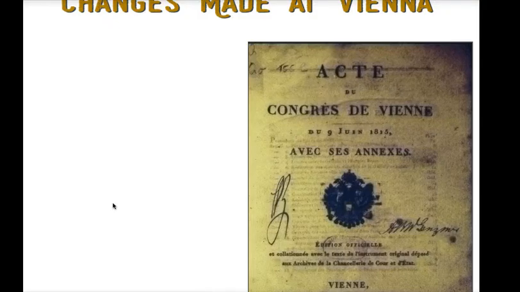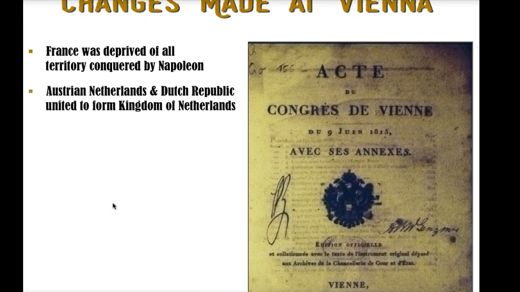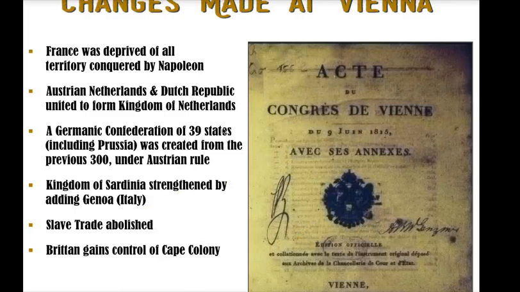So some changes that were made at the Congress of Vienna: all the French territory that Napoleon had conquered was taken away. Another thing that was done is they took this area, which today has Belgium and the Netherlands, and they combined those two to create the Kingdom of the Netherlands. The idea was placing a strong country on the border of France.